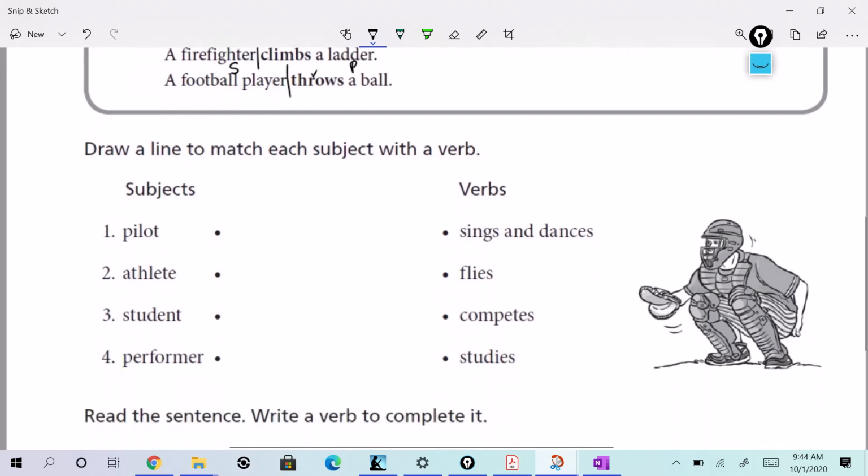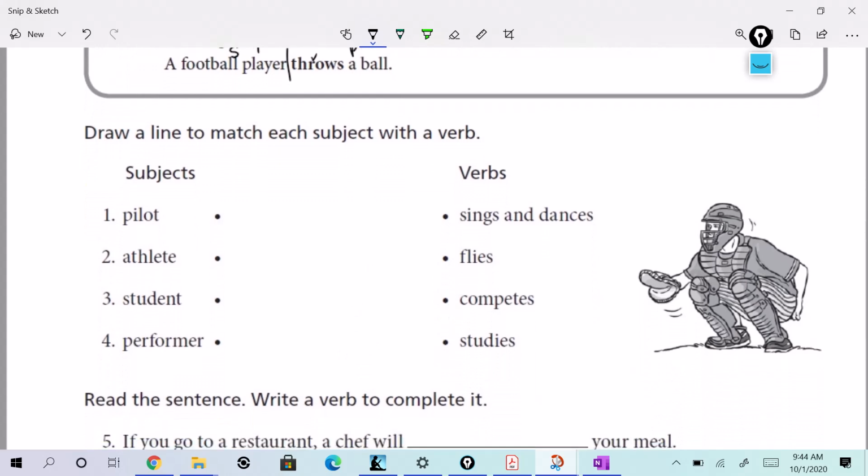So draw a line to match each subject with a verb, right? Pilots, what do pilots do? Yes. Okay. So you get it. Athletes, what do they do? Students, what do they do? Performers, what do they do?